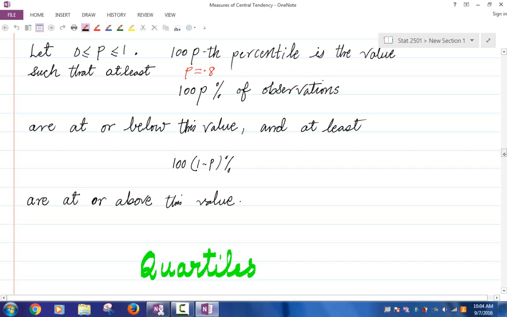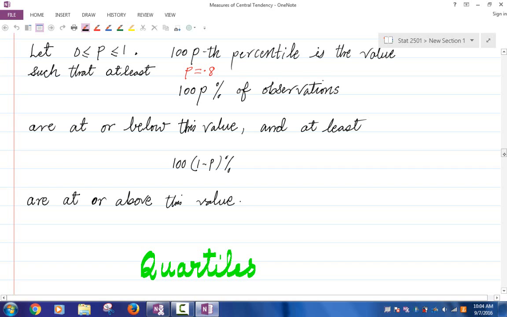If P is 0.8, then 80th percentile is the value such that at least 80% of the observations are at or below this value, and at least 20% are at or above this value, right? Everybody understands the definition here?